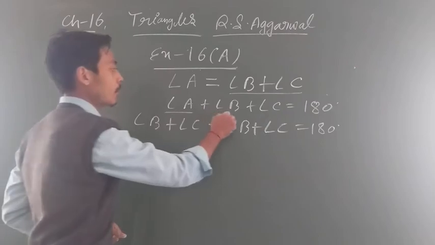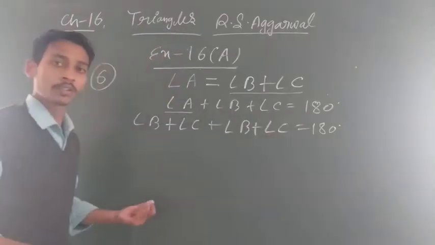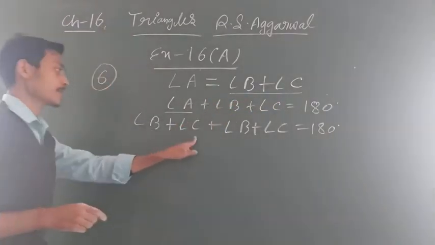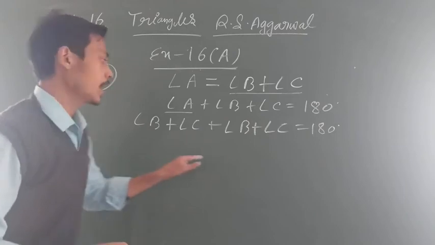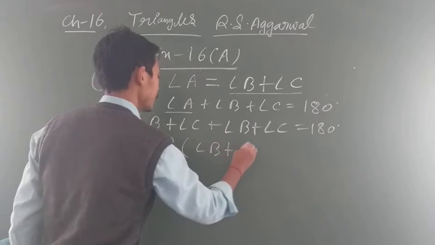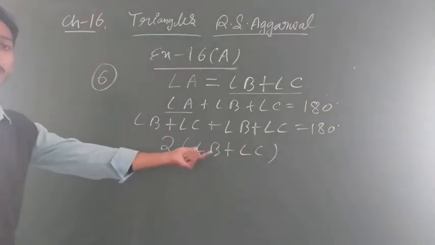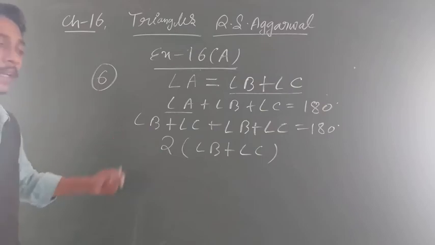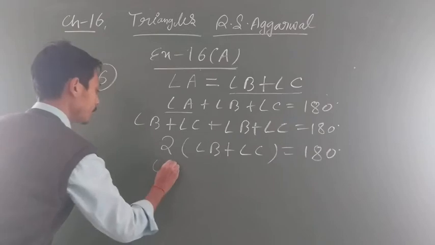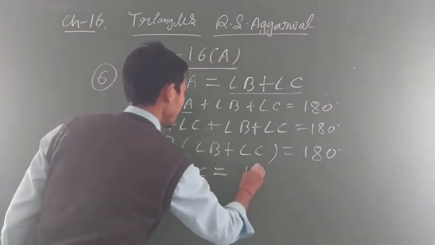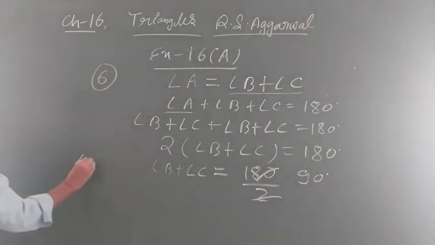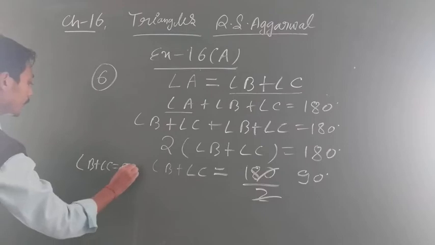Now you know that the sum of all interior angles of a triangle will be equal to 180 degrees. Now you know that the value of A is B plus C. So I put B plus C, and B plus C is the other part. Now look, 2 times B, 2 times C. So you can write 2 in brackets, angle B plus angle C. Why? Because 2 times B is there and 2 times C is there, so 2 you can take common, and this will be equal to 180. Okay? Now angle B plus angle C will become what? 180 upon 2, that is 90 degrees. Now here B plus C will be equal to 90 degrees.